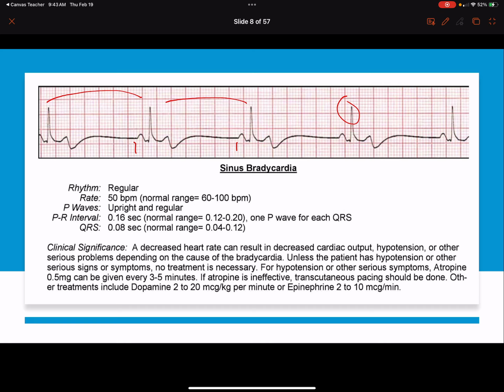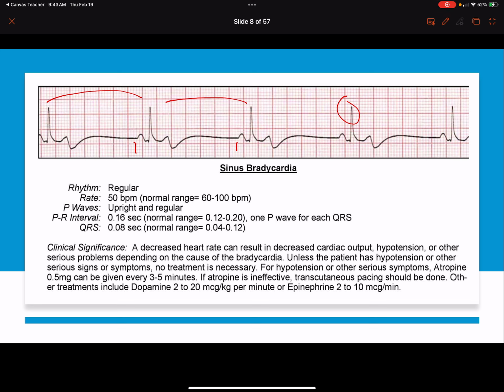So roughly between 40 and 50. It's hard to tell because it doesn't necessarily have a QRS right on the box. It's telling us 50 in the description, but you can always get used to using that counting rule to confirm.